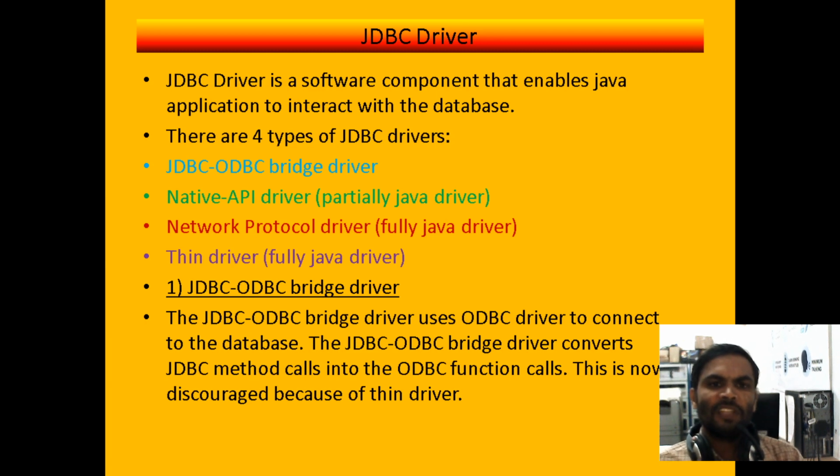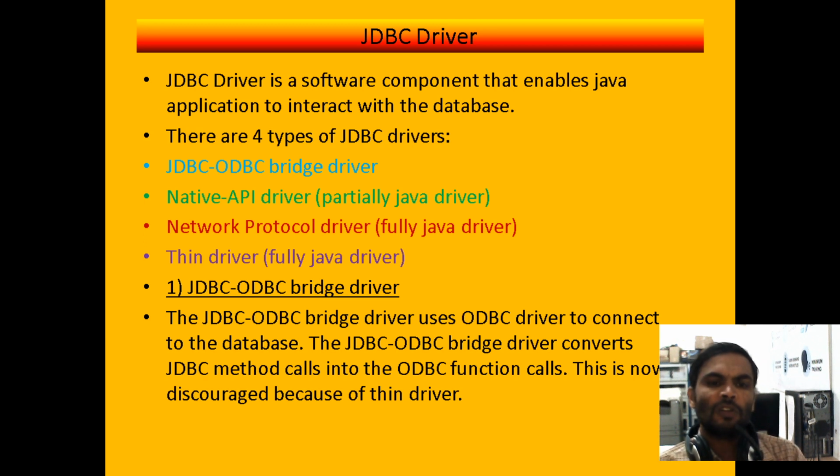Now, if you are going for the drivers under JDBC, there are 4 types of drivers. A driver is a software component that enables a Java application to interact with the database. With the help of these drivers, we can interact with our database.